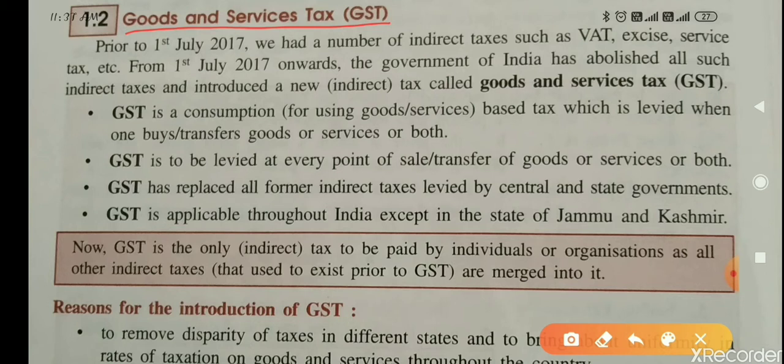So it is written, prior to 1st July 2017, we had a number of indirect taxes such as VAT, excise, service tax, etc. From 1st July 2017 onwards, the government of India has abolished all such indirect taxes and introduced a new indirect tax called goods and services tax. Goods and services tax, in short GST.